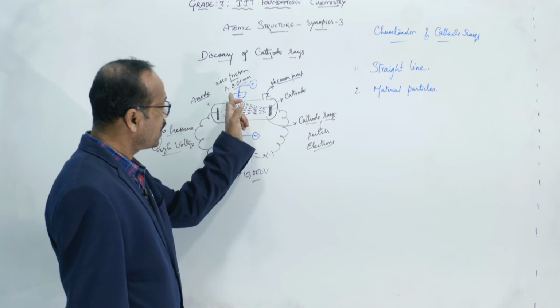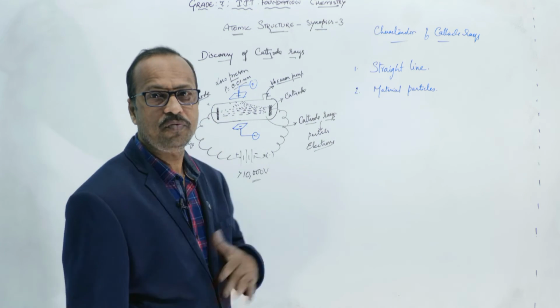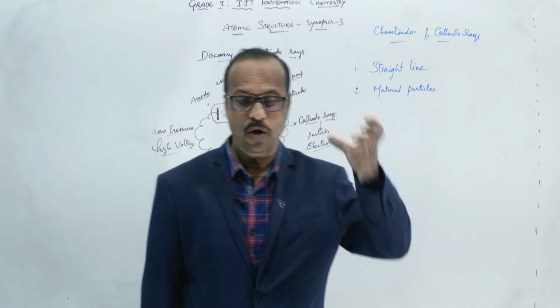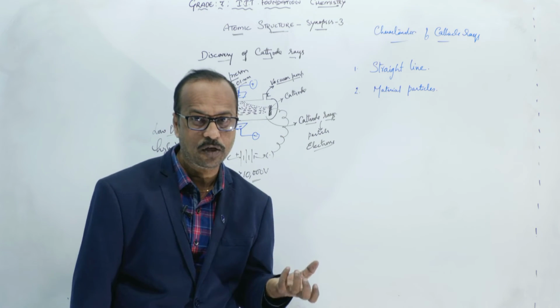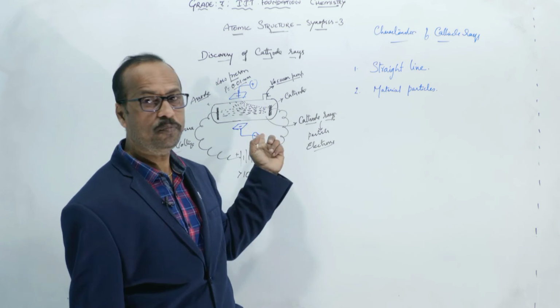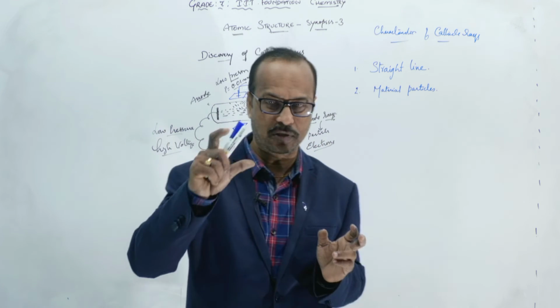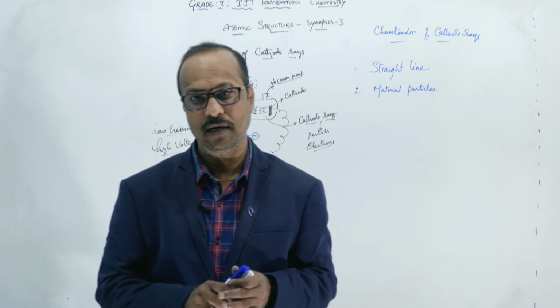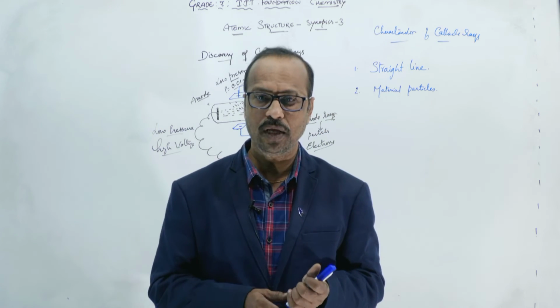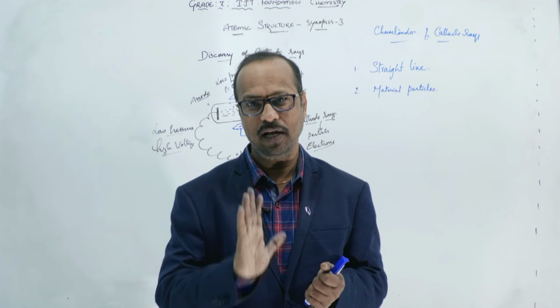Now instead of positive and negative, if we arrange a magnetic field, means one side the north pole, one side the south pole, then also the rays will deflect.